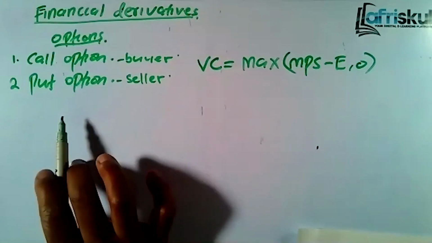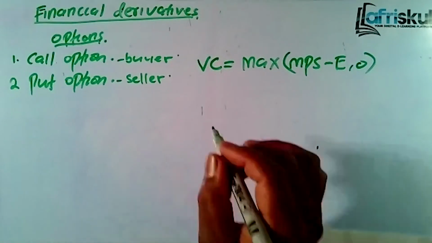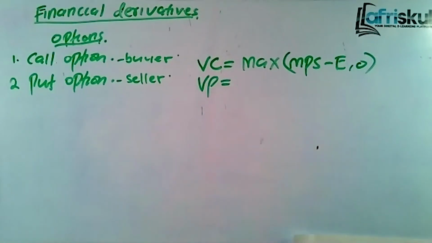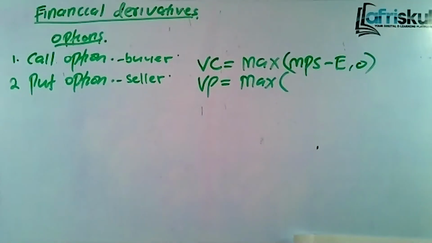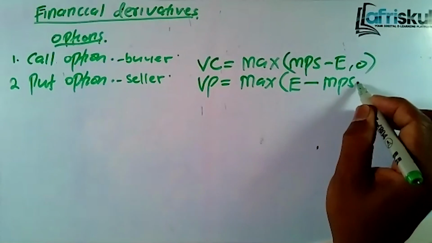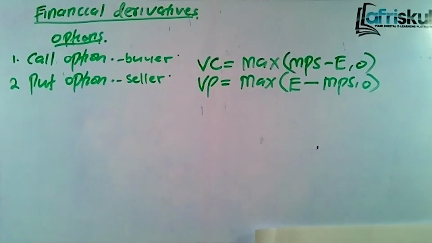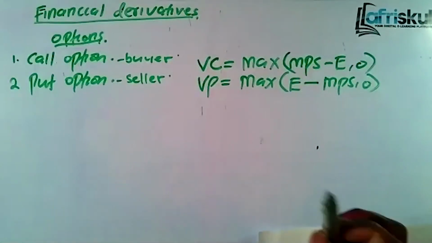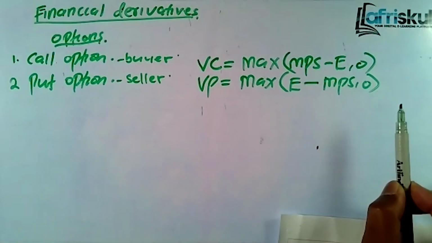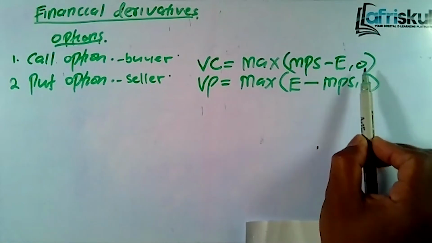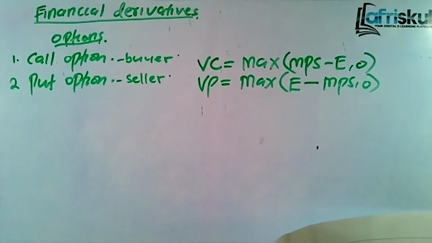Then we have the put option. How do we get the value of the put option? The value of the put, in this case, you take max, you take the exercise price, you minus the market price per share. Now that's how we get the value. For the call, you're just taking the market price, you minus the exercise price. But for the put, you'll take the exercise price minus the market price per share. So you may ask what's the relevance of this 0. We'll come to know what that 0 means.